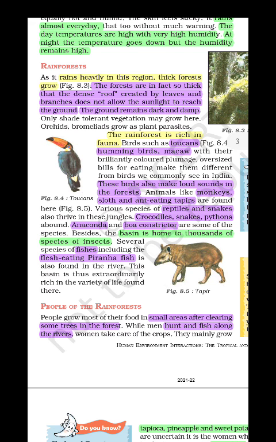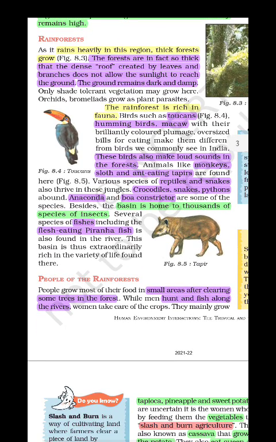Tarantula means a spider. You can see them in that region. The Amazon basin is not only home to human beings, it is also home to thousands of species of insects. You can also see several fishes in the Amazon River, including a very interesting fish, the flesh-eating piranha, also found in the Amazon basin.